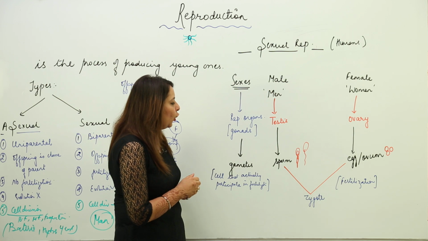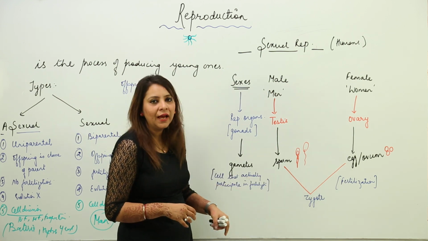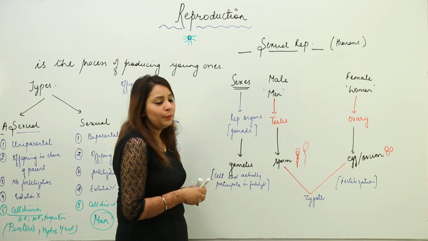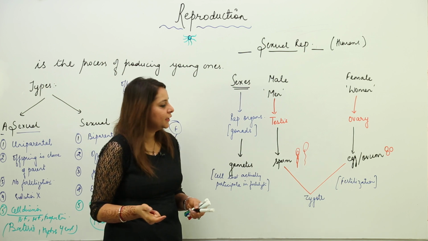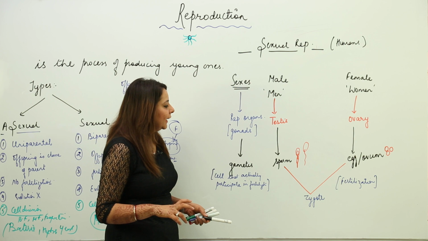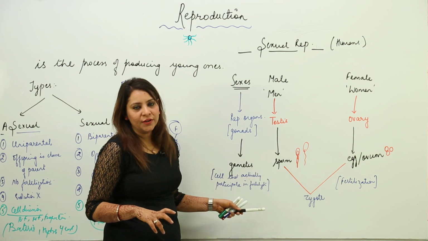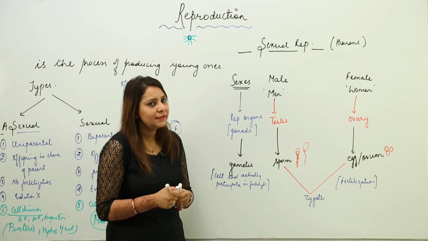So zygote is formed as a result of fusion between the sperm and the egg. You may get a question like what is the fusion of male gamete with female gamete called? Then you will say that the fusion is called fertilization. And secondly, you can get a question: name the first cell formed as a result of fertilization. So that is always zygote.